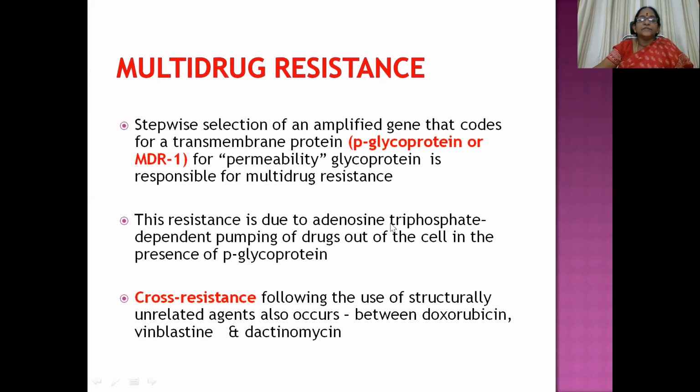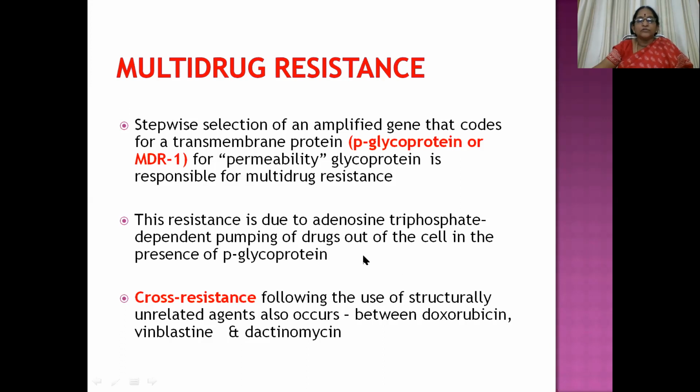So this resistance is due to ATP-dependent pumping of drugs out of the cells in the presence of glycoprotein. As soon as you put the patient on cytotoxic, chemotherapeutic drugs, the P-glycoprotein, which is mutated or normally overexpressed, will immediately expel the drug outside. So there is a possibility of resistance.